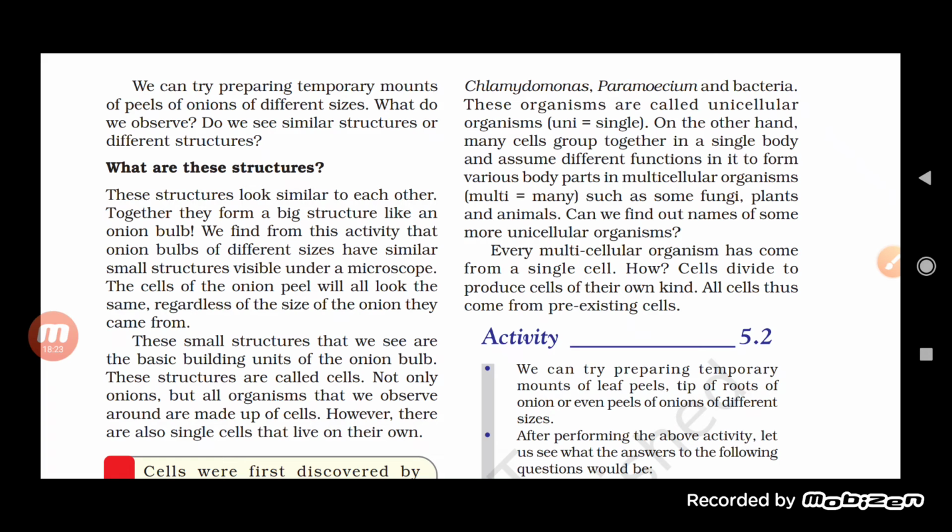Now a question arises: in an organism there are a lot of cells which coordinate and work together. But what will happen if there is only one single cell in an organism? Will such an organism be able to survive or not? Yes.